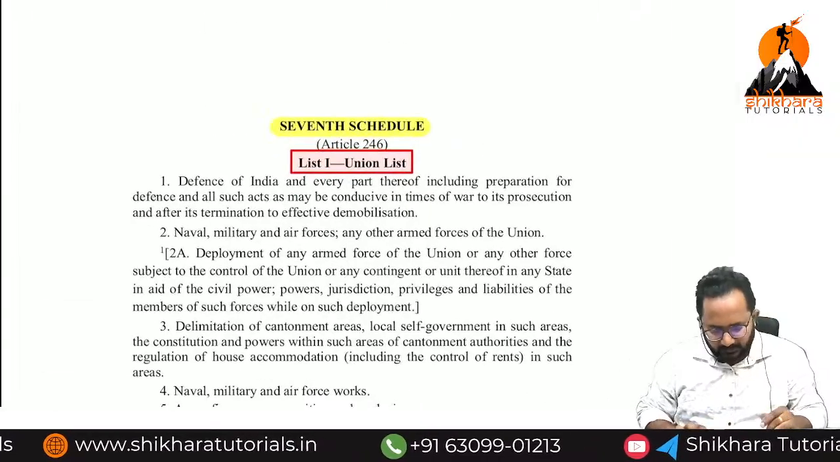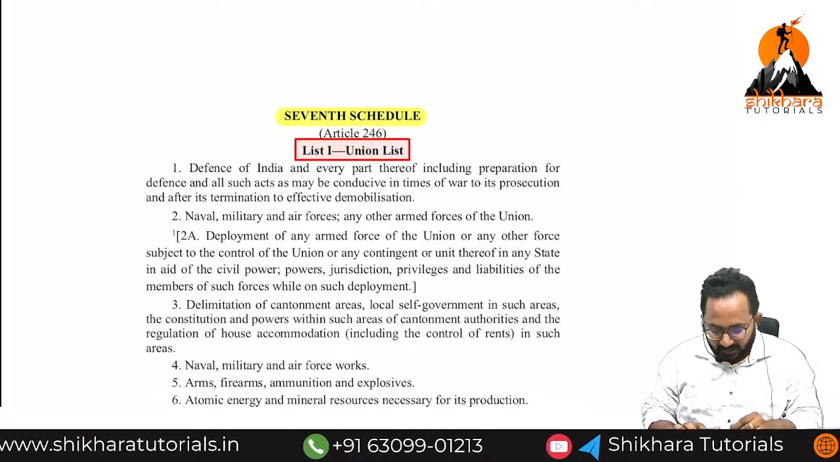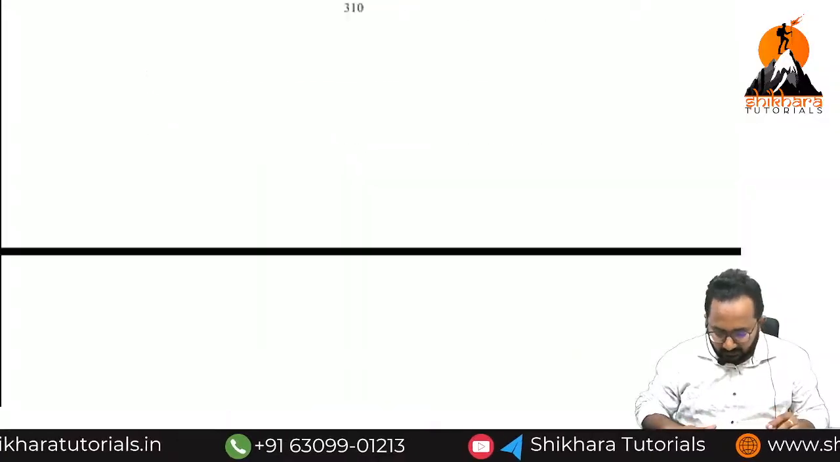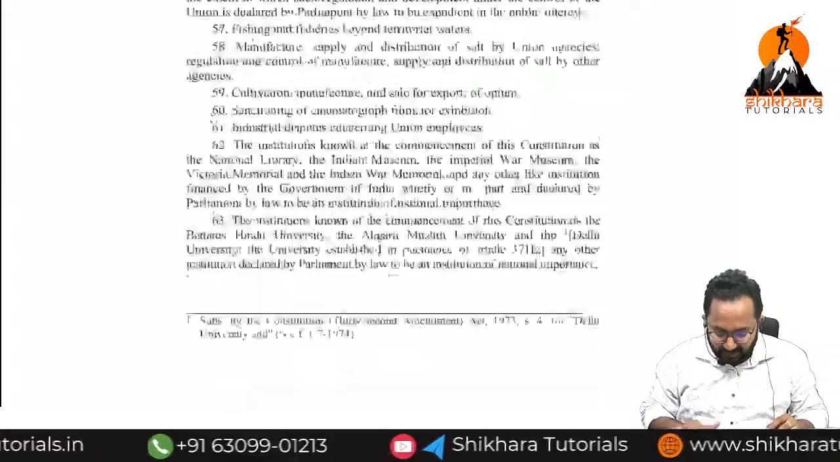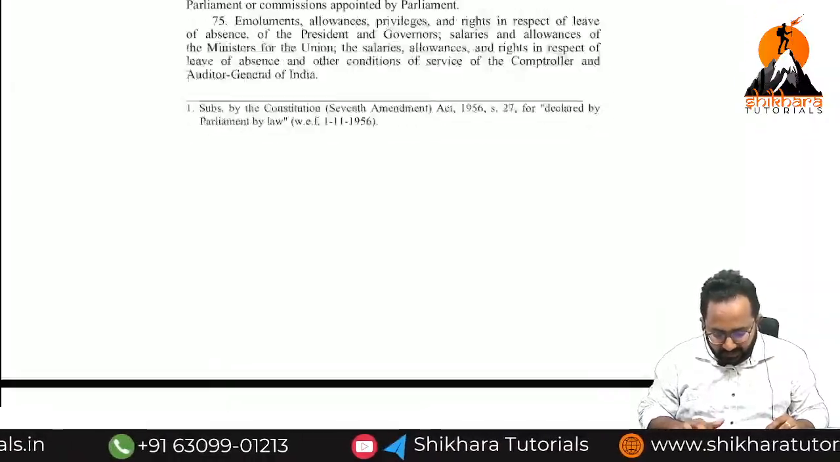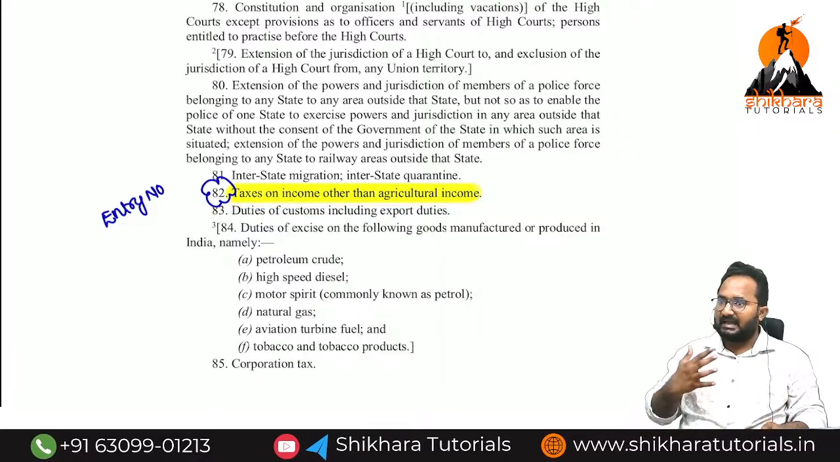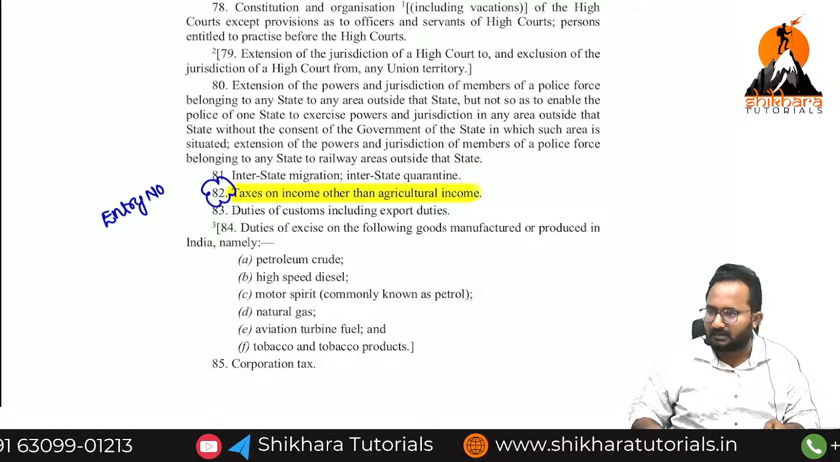Yes, 7th Schedule to Article 246, List 1. How many laws are already framed? These are all in the list. But now our Income Tax Act 1961 entered into this list at which entry number? 82. We can collect the tax on any income except what? Agricultural income.